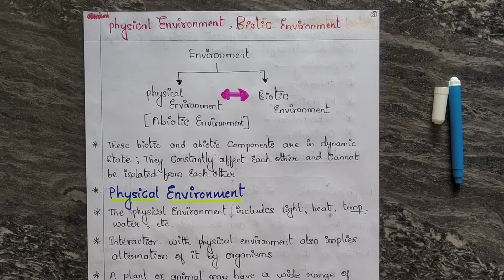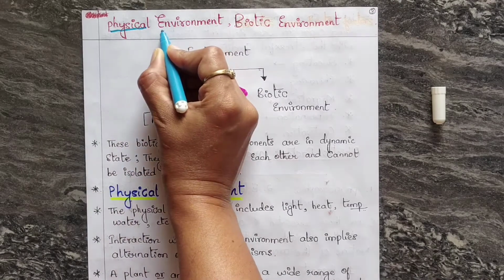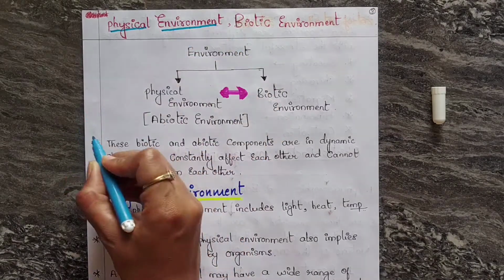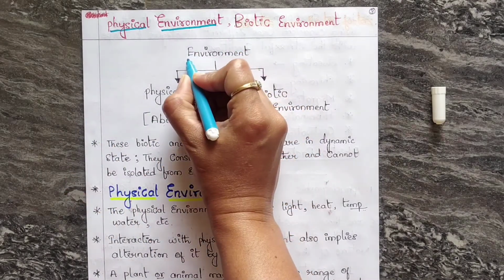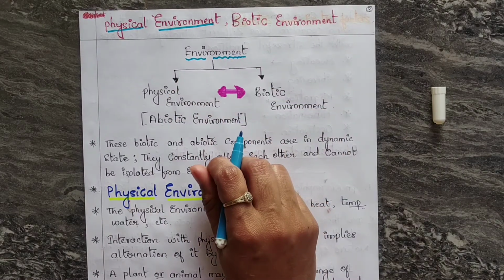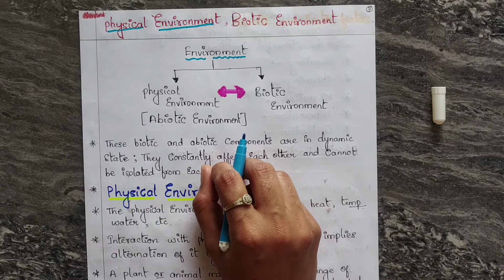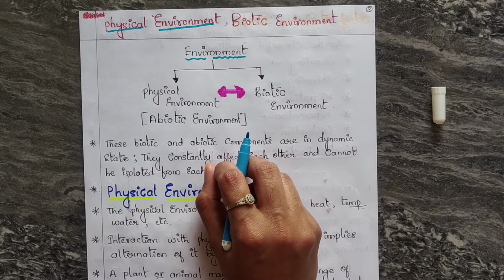And today in this class we are going to study about physical environment. In our previous video lecture we have studied about environment, and environment contains two major factors, that is biotic factor and abiotic factor.